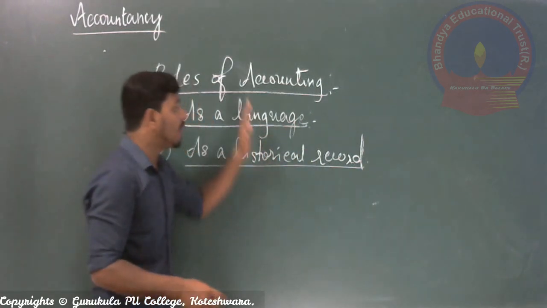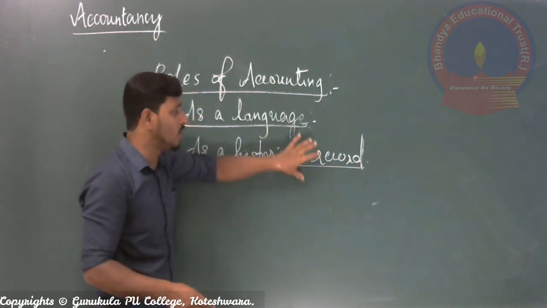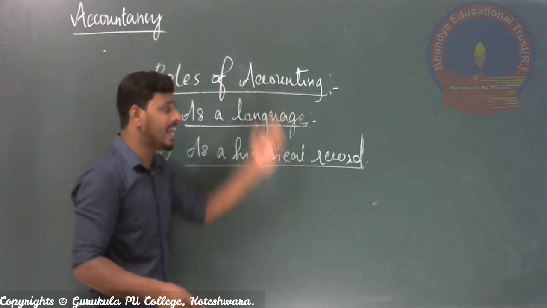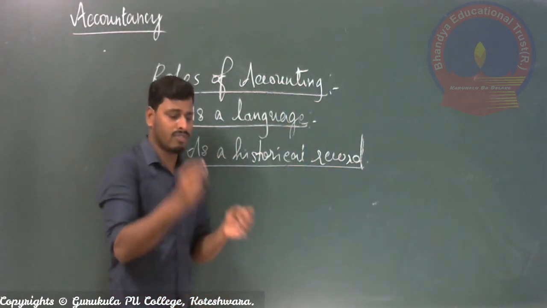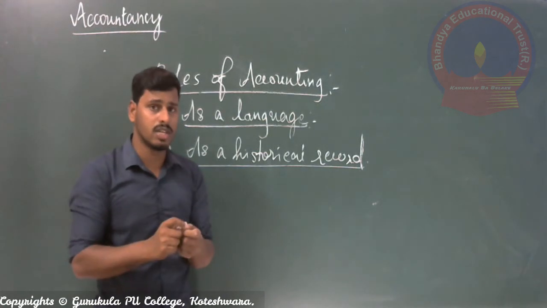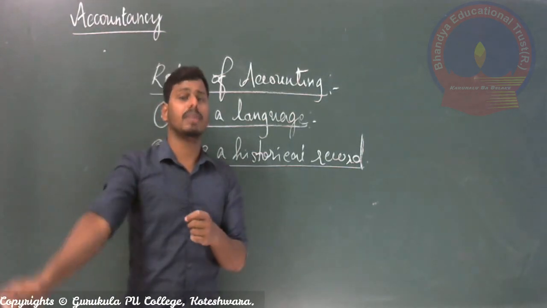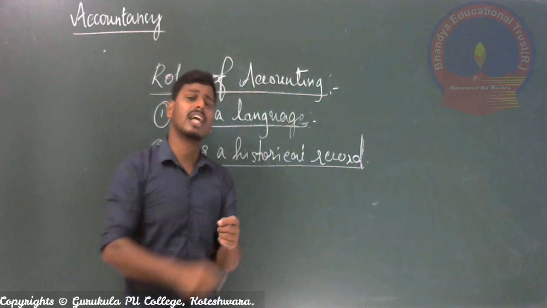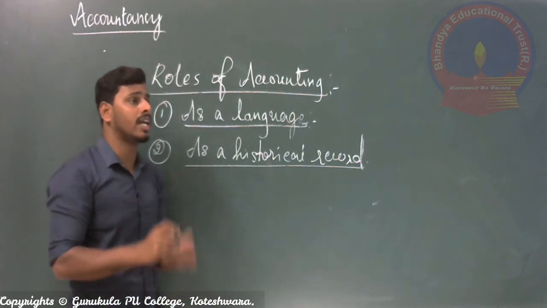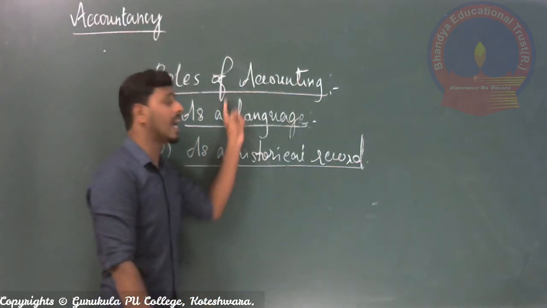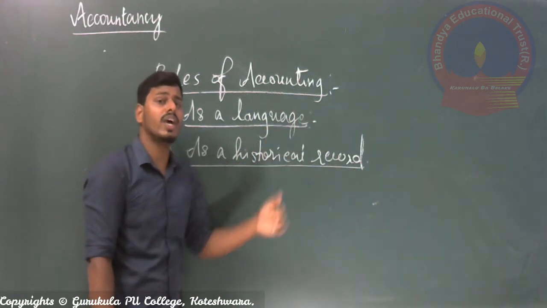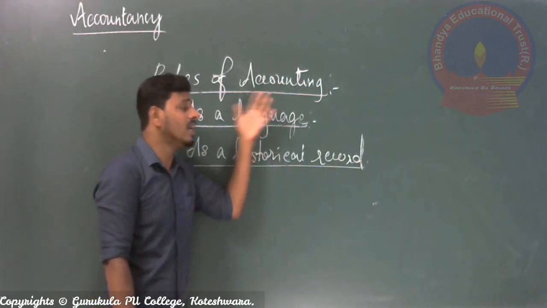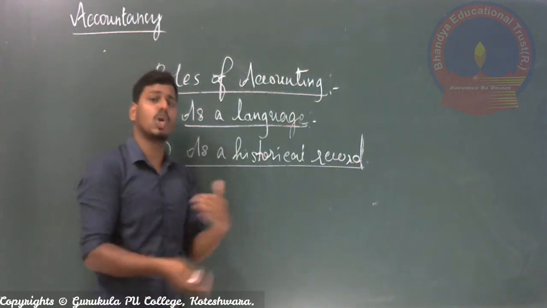That is why accounting always includes the transactions of each and every year, from the first day of your business till the end, all properly recorded in the books of account. Whenever you require it, the accounting process can be used as a historical record also.